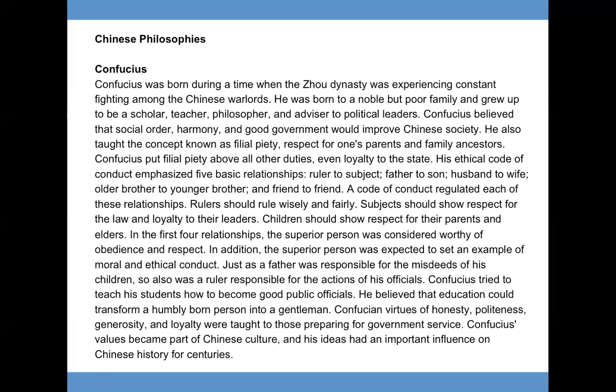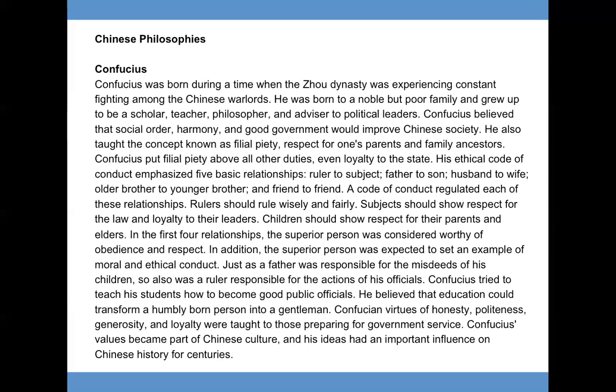A code of conduct regulated each of these relationships. Rulers should rule wisely and fairly. Subjects should show respect for the law and loyalty to their leaders. Children should show respect to their parents and elders. In the first 4 relationships, the superior person was considered worthy of obedience and respect. In addition, the superior person was expected to set an example of moral and ethical code.